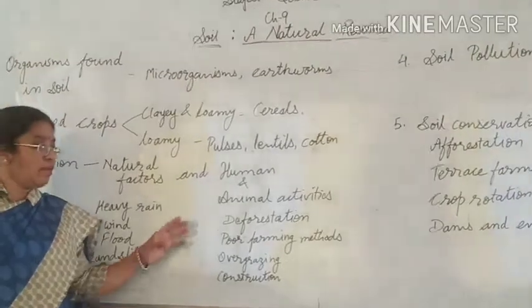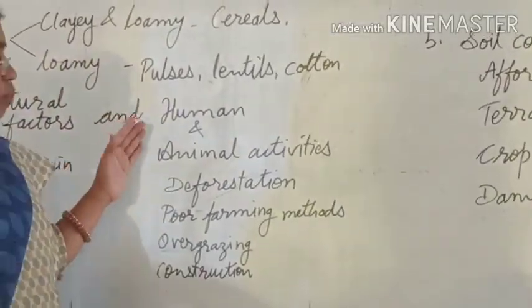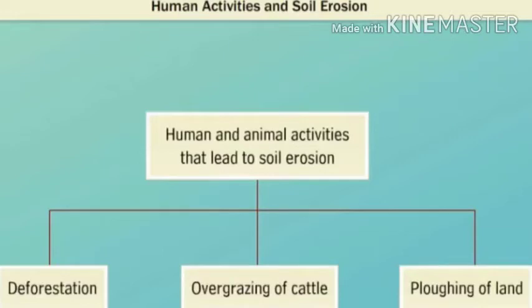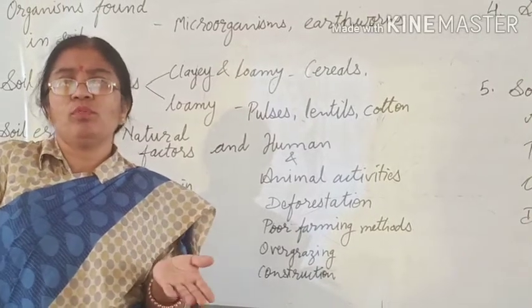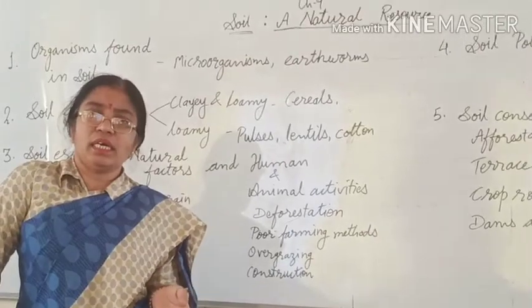Now, for our benefit, we are also causing soil erosion through different human activities. Because our population is continuously increasing, we have to build many residential areas here and there.